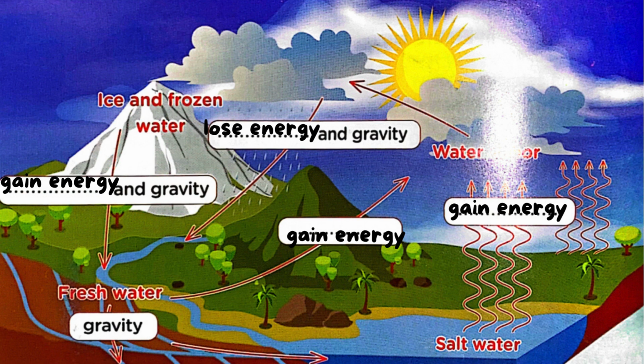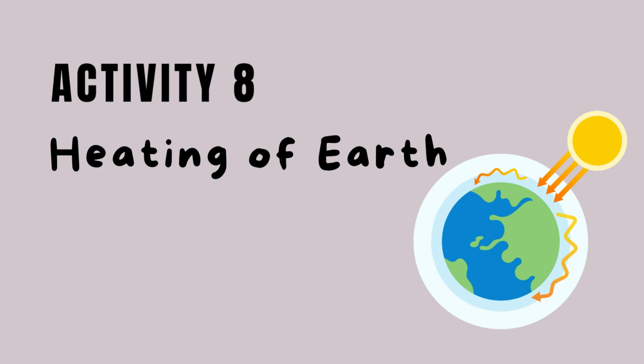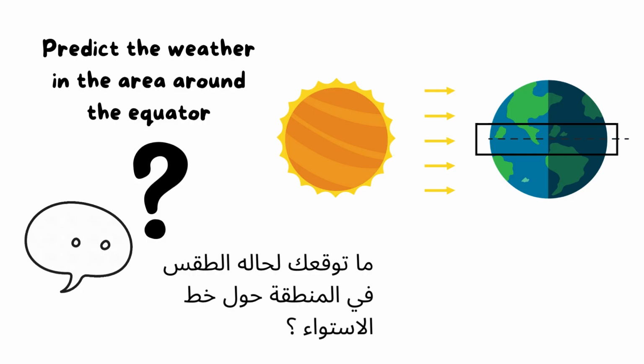We finished it, so we will go to activity 8, heating of the Earth. As you see here, we know that the weather changes from one area to another according to what? Yes, the amount of solar energy that reaches the Earth's surface.